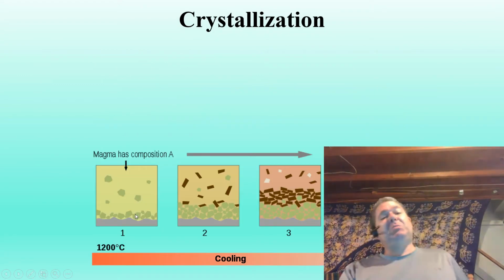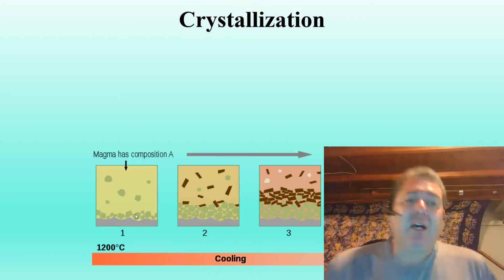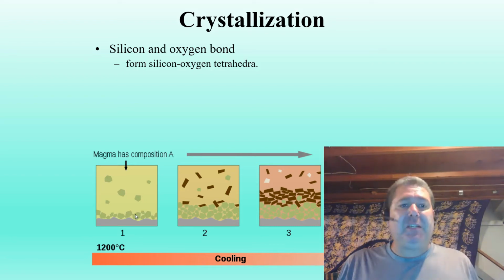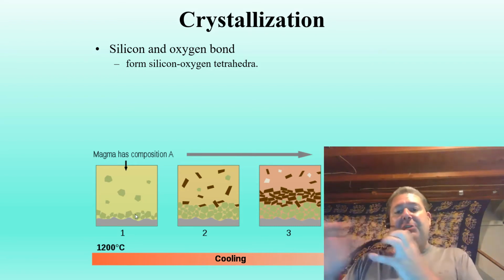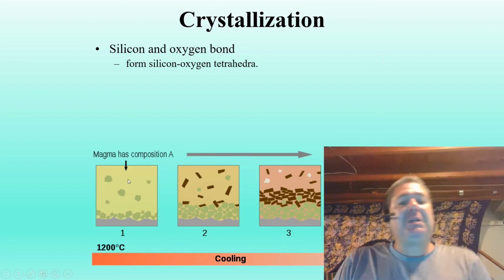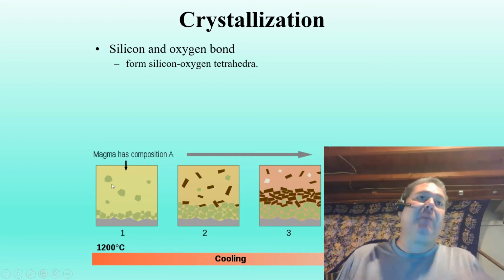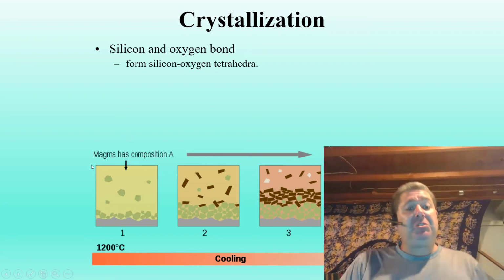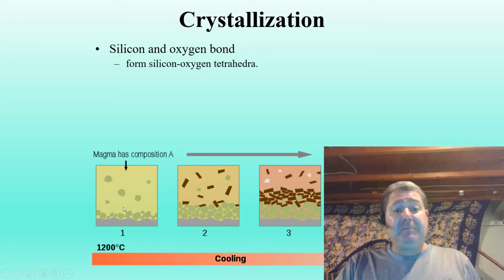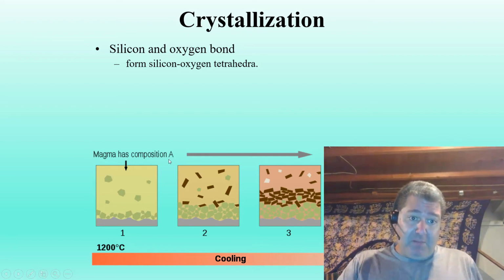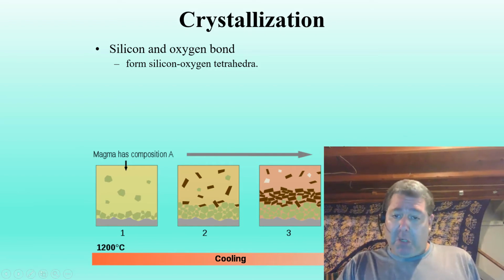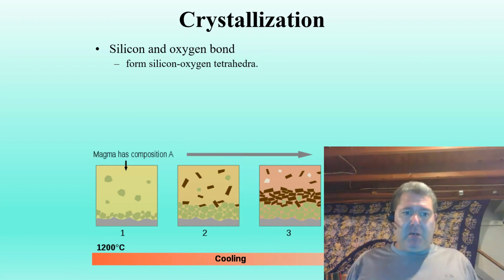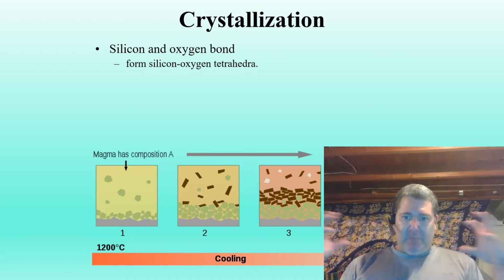So as this process of crystallization occurs, first of all, the silicon oxygen bonds start to form. We talked about this in the last chapter. We just get those tetrahedra. At the very highest temperatures, those isolated tetrahedra join with iron and magnesium and start to form those olivine crystals. Those solid, isolated tetrahedra. So looking from, say, frame 1 to frame 4, let's pretend for a minute this is a closed system. Nothing is coming in or going out. We have the same amount of each element and ion from the start to the finish.